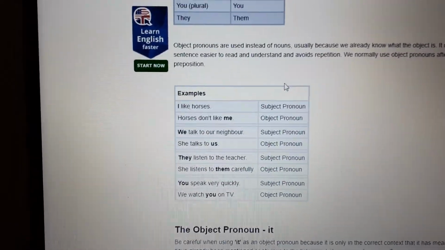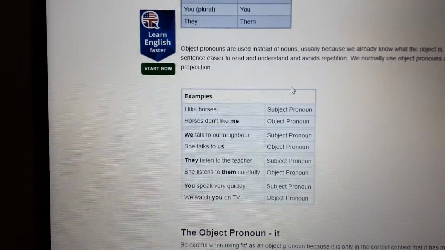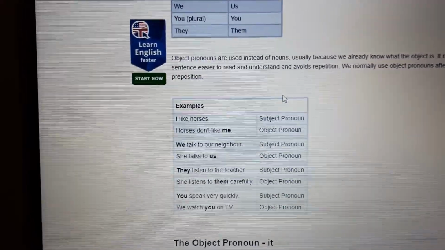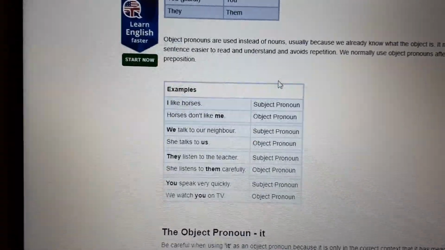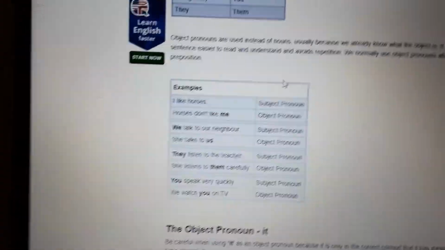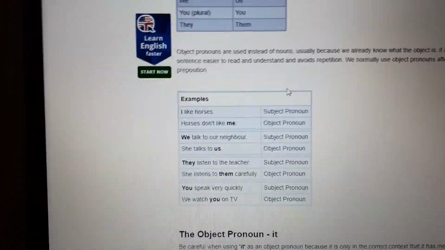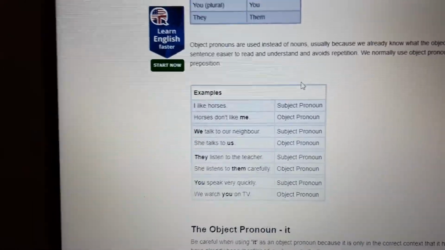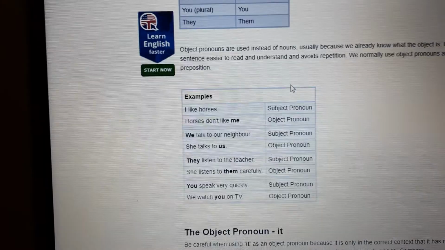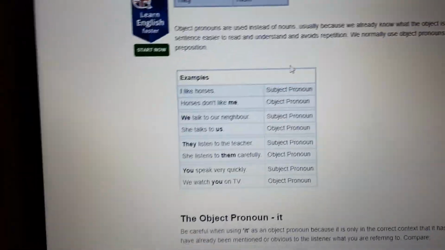She listened to whom? To them carefully. You speak very quickly. This is another subject pronoun. Here, so you can distinguish: we watch you on TV. We watch whom? Watch you on TV.